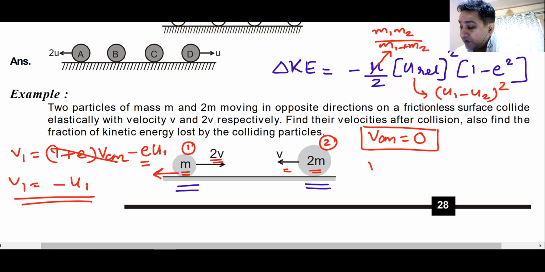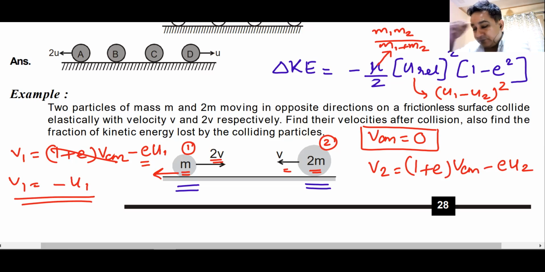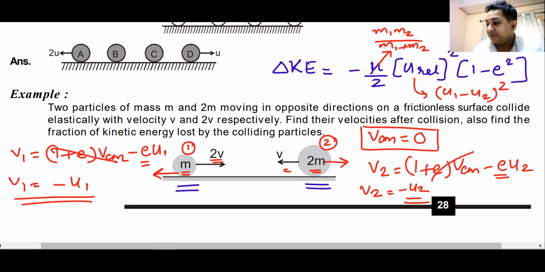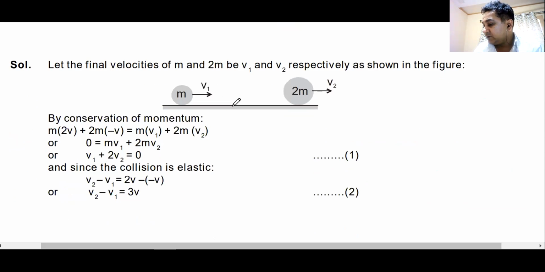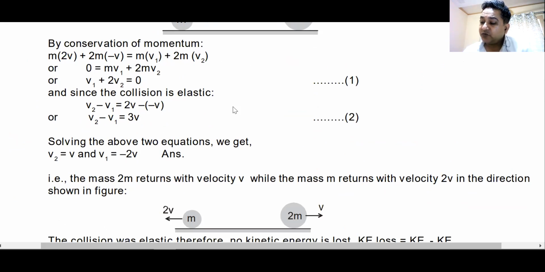How do I get the value of V2? V2 will be (1 plus e) times VCM minus e times U2. This becomes 0 because the velocity of center of mass is 0. So V2 becomes, with e equal to 1, minus U2. So it turns back with the same speed, and you can check your answers from here. See, they have done it after so many steps.